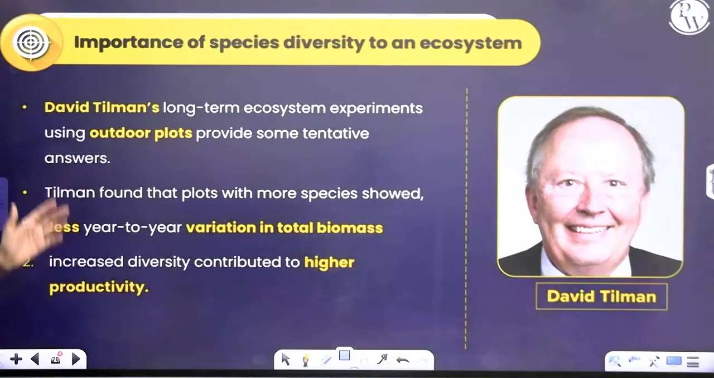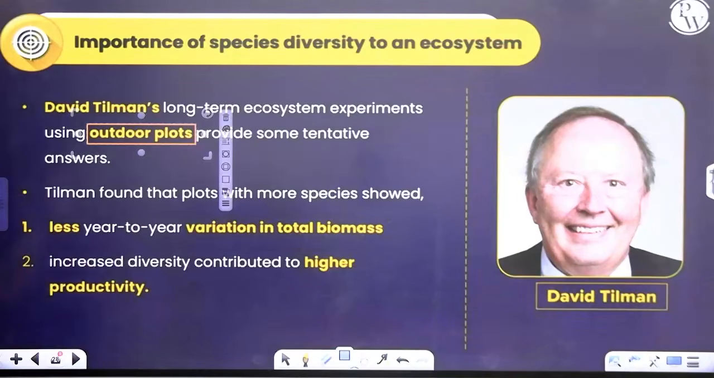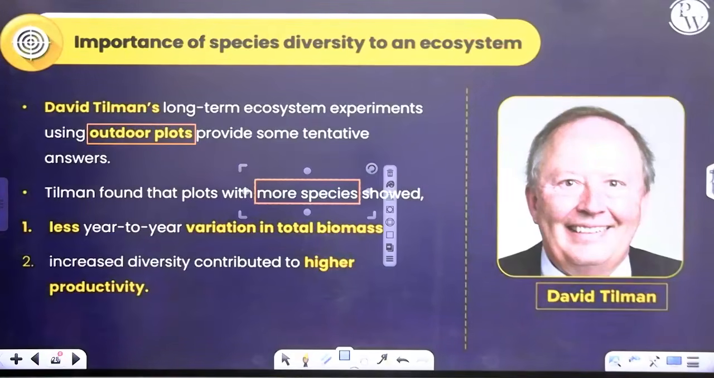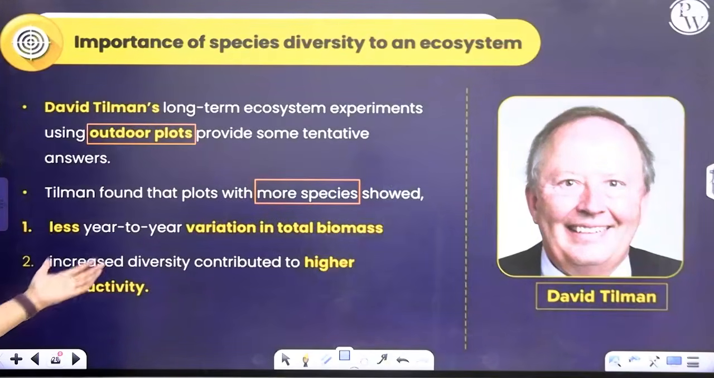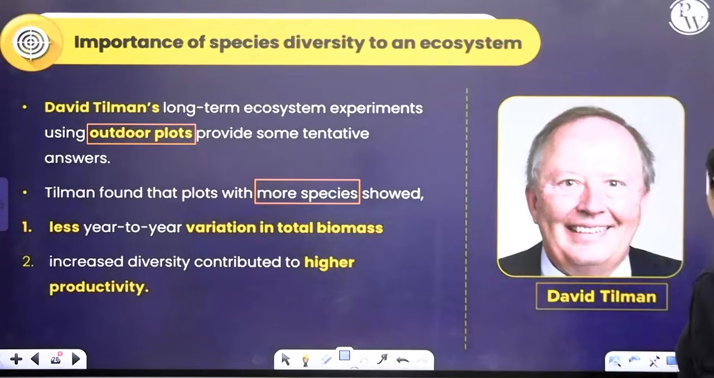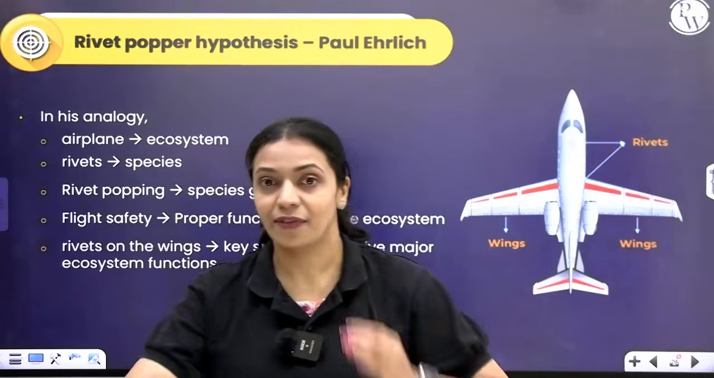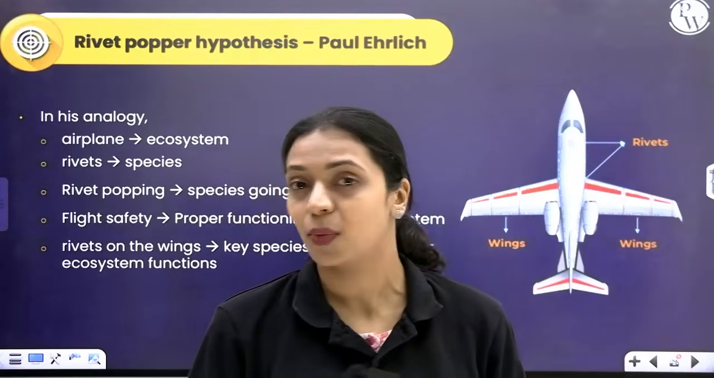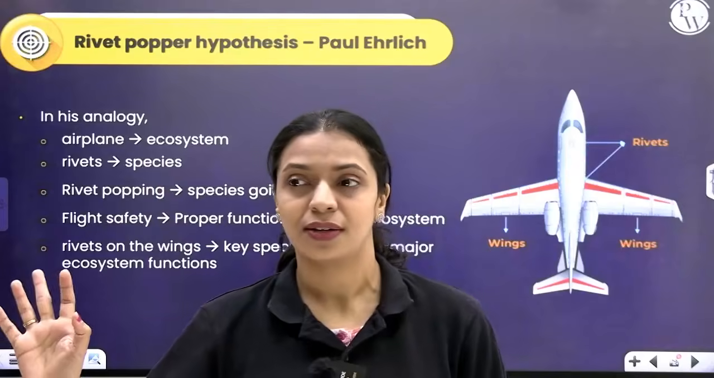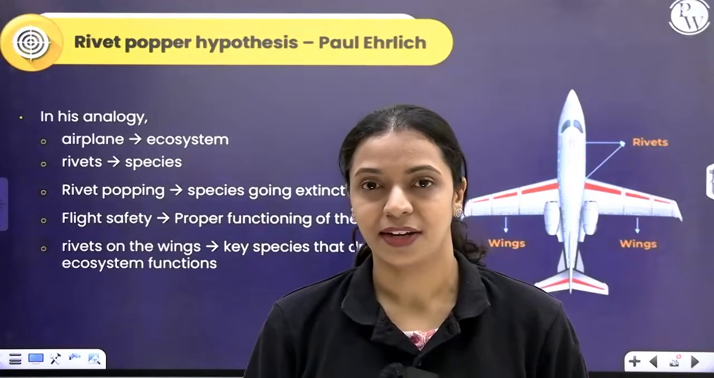Okay, so he performed experiments using outdoor plots. He found that whenever more species were present in an ecosystem, less year-to-year variation in productivity was seen, and more diversity contributed to even more productivity in that ecosystem. Now you might think there are so many different species, there's 7 million of them, 500 of them getting extinct, how is it going to affect my life? If there are 3 lakh beetle species, then okay, 10 of them going extinct, how is it going to matter to my life? These are some things that you might be thinking about.